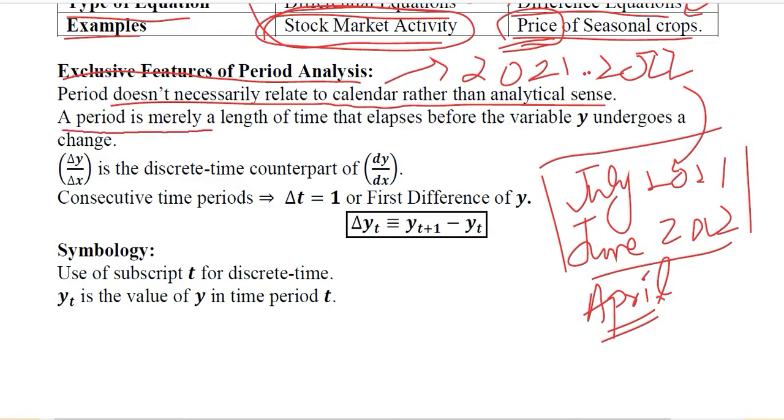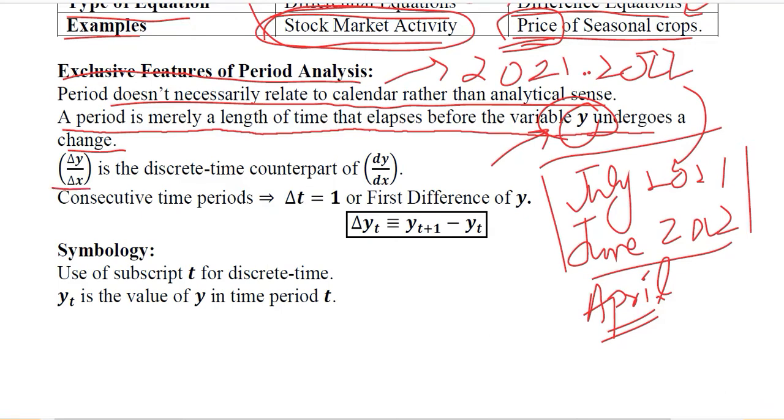A period is merely a length of time that elapses before a variable undergoes a change. So it's just about that time in which the y variable will change its value. It can be 1 month, it can be 1 day, it can be a week or a fortnight or a quarter of the year. So it's any one of these possibilities, but the main thing is that the dependent variable y is undergoing a change.